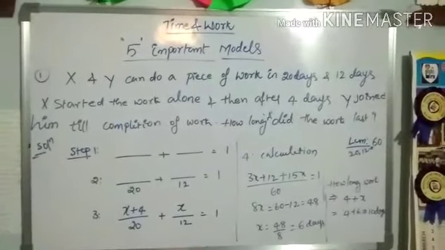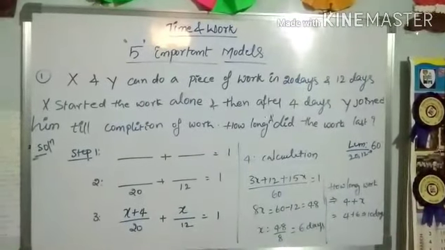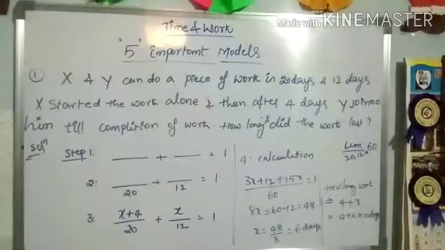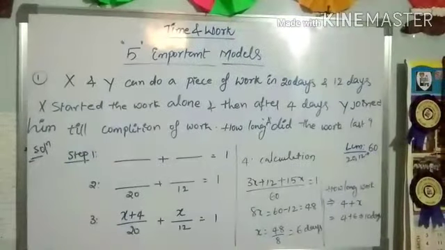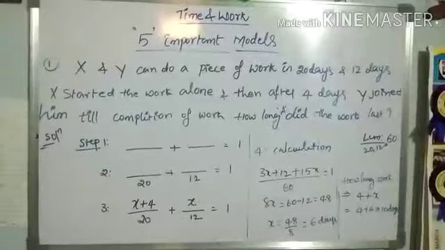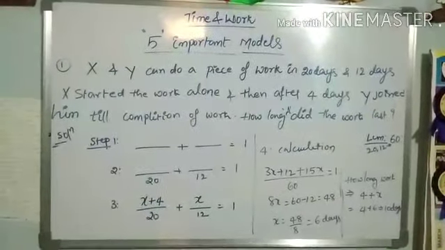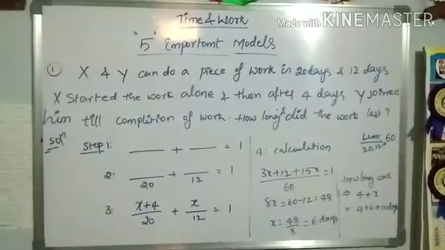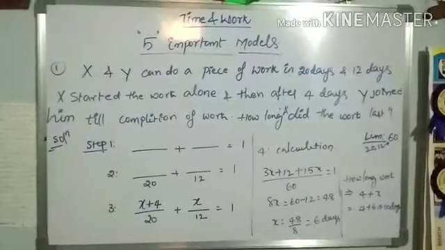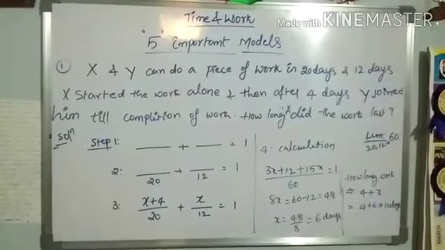Behind this, there are 5 reasons. What are the 5 reasons? Complete time and work depends on what they ask in the previous papers. If you observe, only 5 methods are there. What are those 5 methods, and how do we solve them? That is our topic today: what previous questions they are asking.